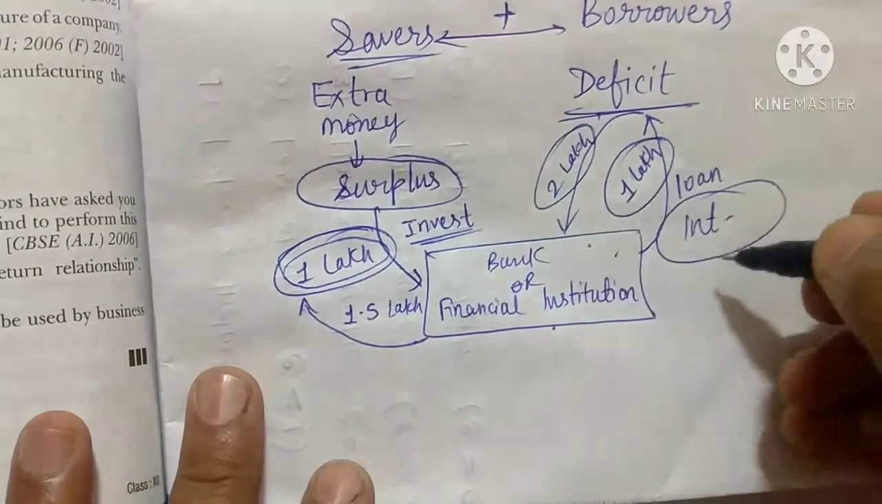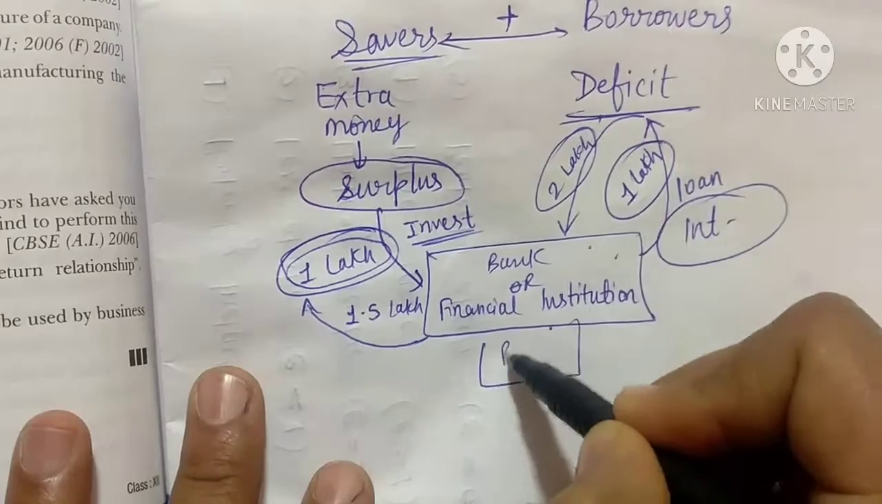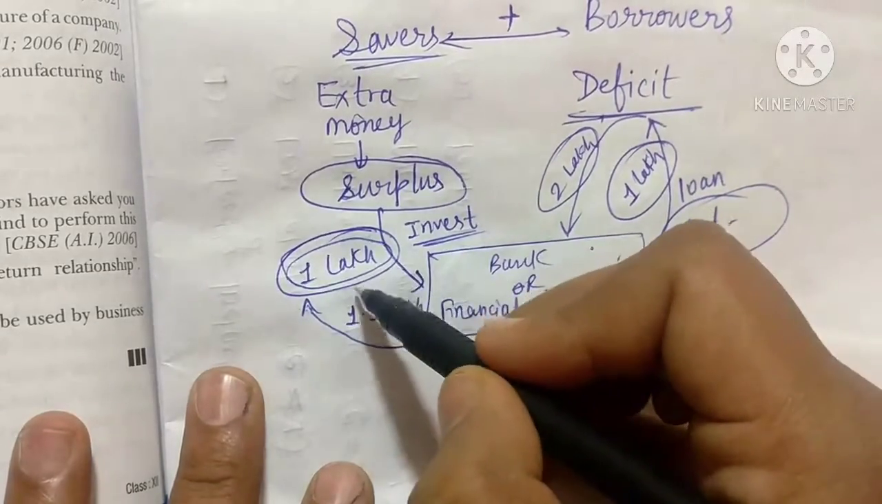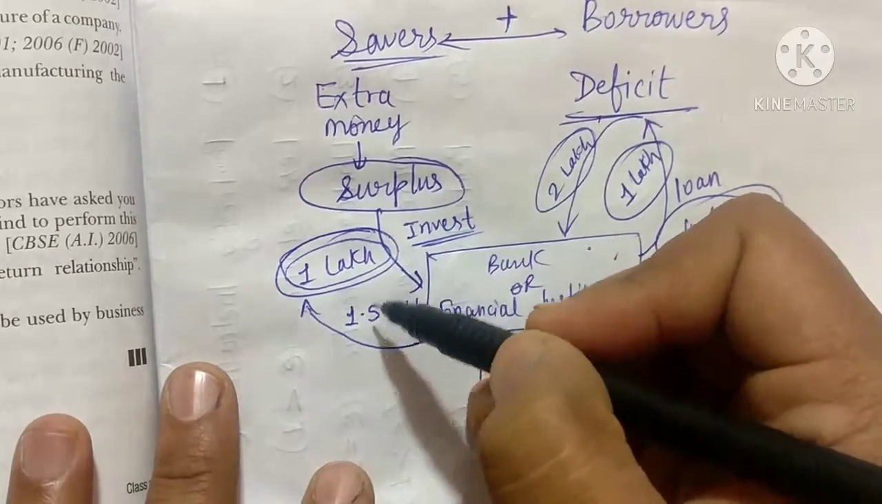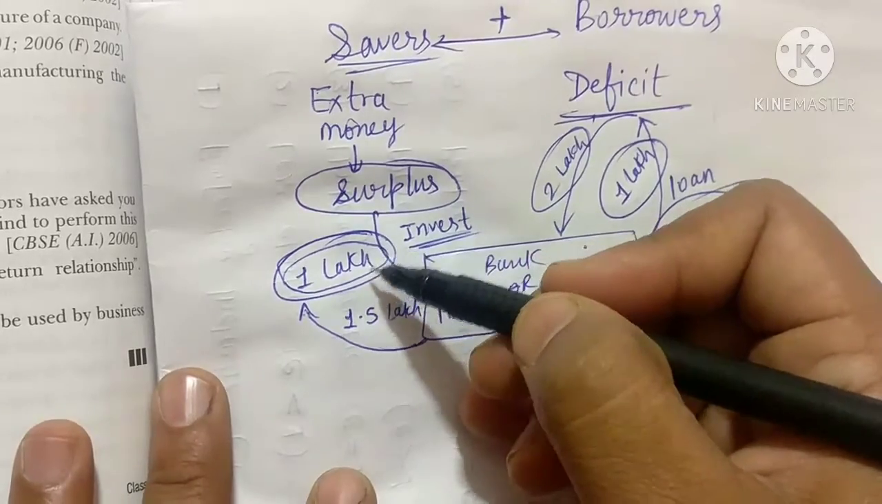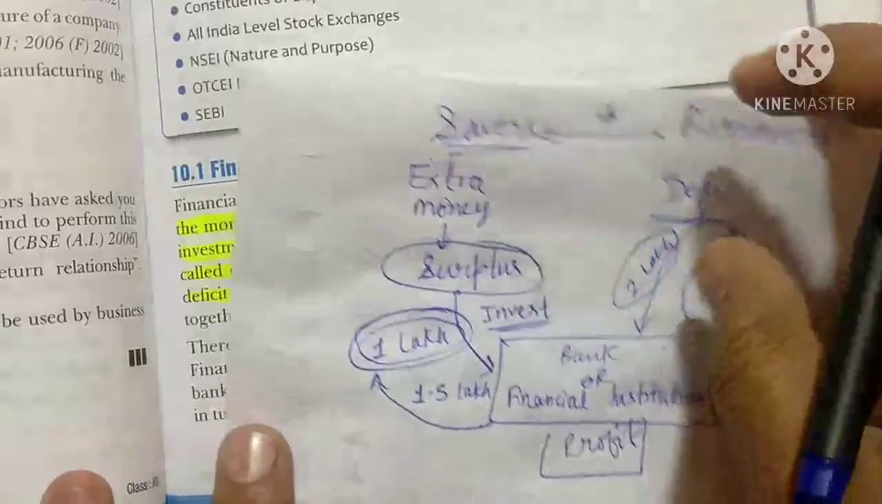Okay, it can be based on the interest rate. Then they will keep some money as their profit, and return the rest of the money to the surplus units, like 1.5, or they can give 1,20,000 rupees. So they will get some extra money they have earned, and they have earned more money from deficit units. So in this way they are working.